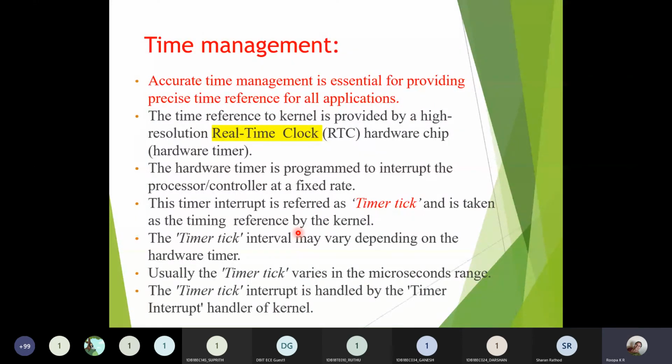Next you have time management. I told you each and every task will have its own predefined time for its execution. How will the real time operating system know whether the given task will execute within the stipulated amount of time? That is taken care of by the RTC, the real time clock.